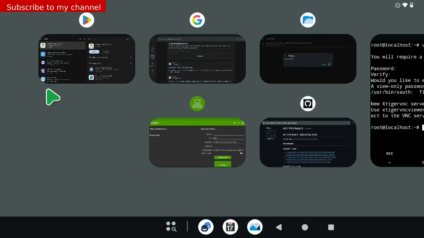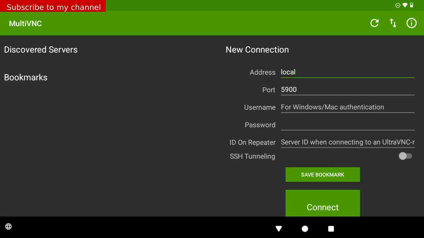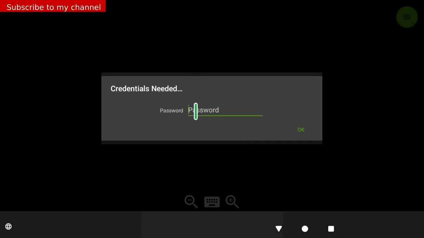Open the MultiVNC application. Enter localhost for the address. Enter 5901 for the port. Press Continue. Enter the password created in command number 10.